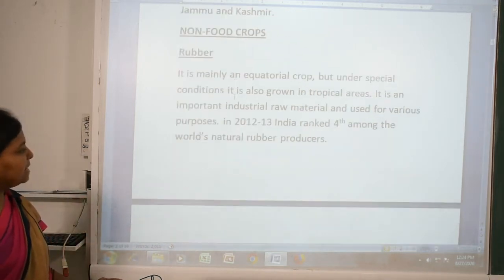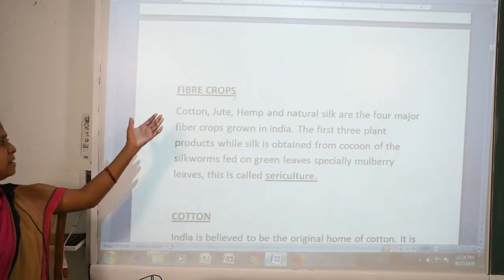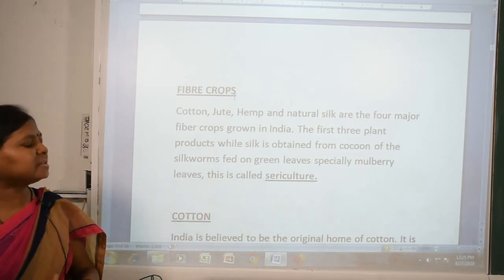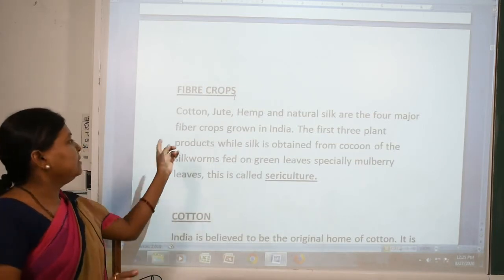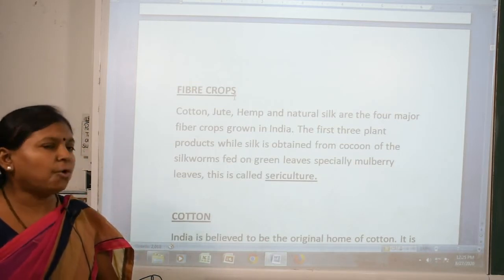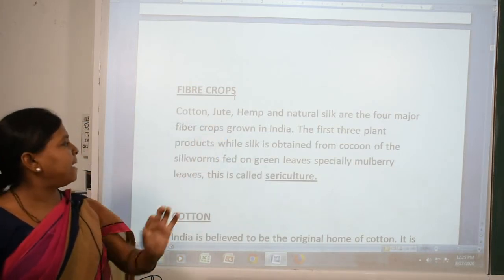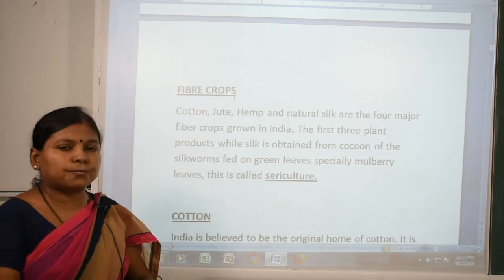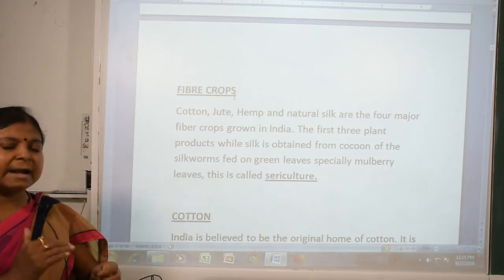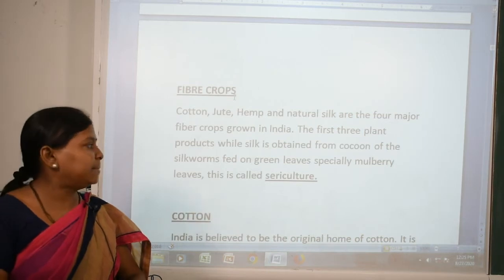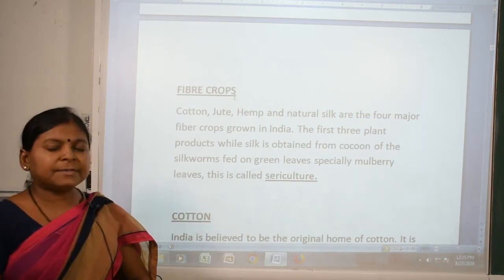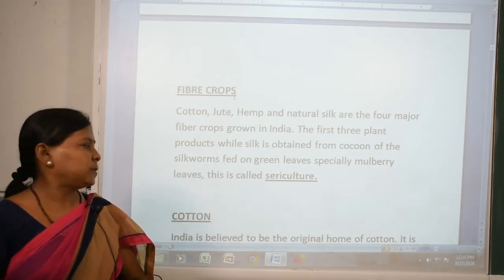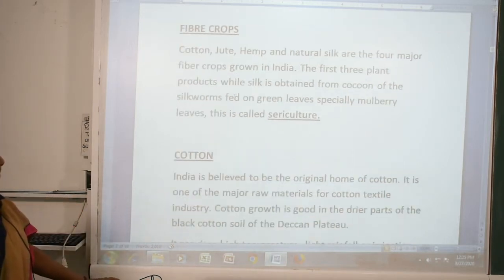Next, non-food crops: fiber crops. Cotton, jute, hemp and natural silk are the four major fiber crops grown in India. The first three, cotton, jute and hemp, are plant products, but silk is obtained from the cocoon of the silkworm, which is fed on green mulberry leaves. The field where this is done is called sericulture.